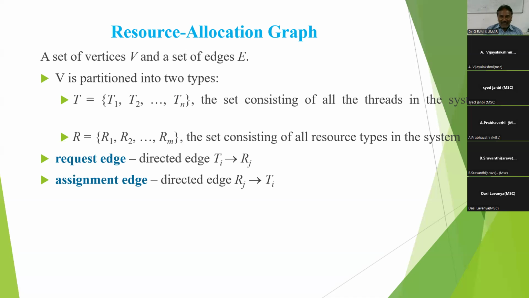A process requesting a resource is a directed edge Pi to Rj. An assignment edge Rj to Pi means resource Rj is allocated to process Pi. This situation we will represent.